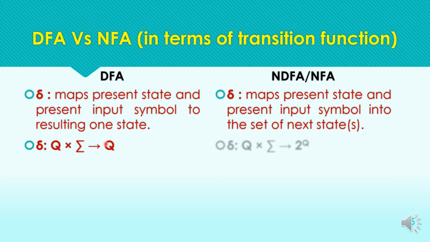The DFA's transition function is defined as this, and the NFA's transition function is defined as this. Here the power set of states is the result of mapping of present state and input symbol in case of NFAs.